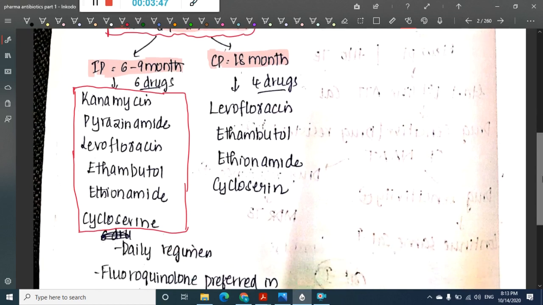This can be remembered as KP-LEAP, which is kanamycin, pyrazinamide, levofloxacin, ethambutol, ethionamide and cycloserine.